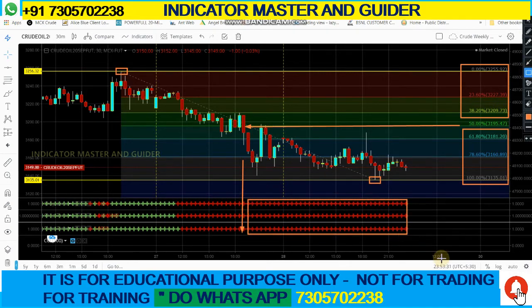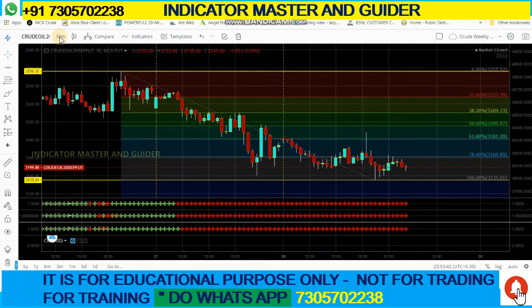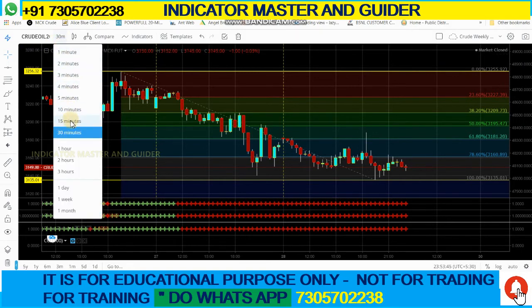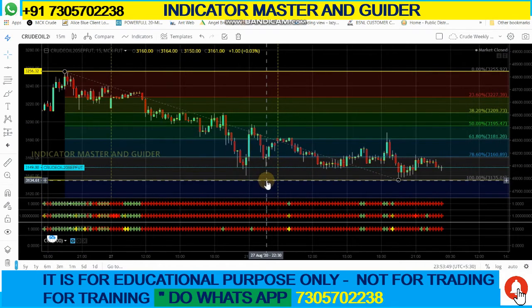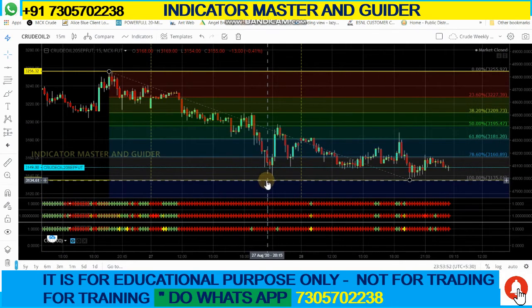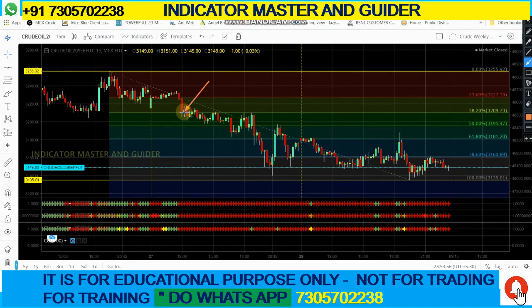Same case, I am changing the chart timeframe. I am going to keep 15 minutes. After I keep this, the trend has changed from here. Those who have taken the training know that the golden ratio number will be 38, I mean in this place 61 will come.